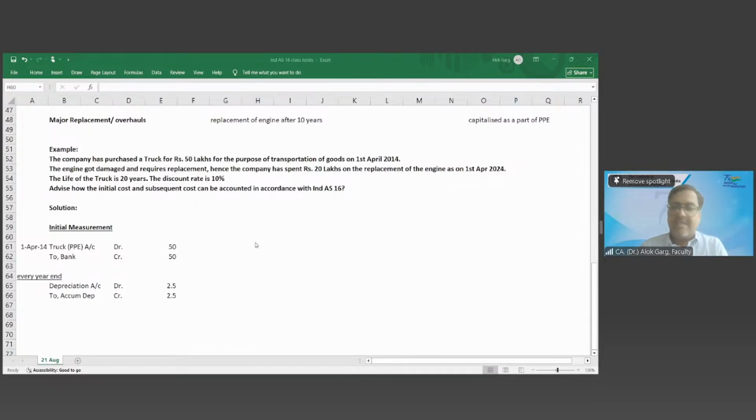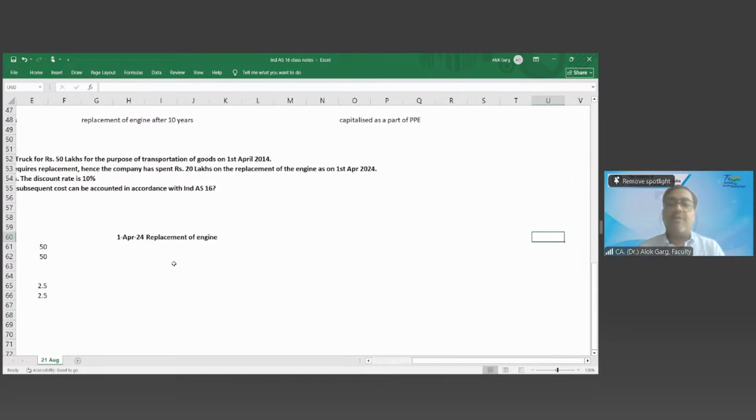So friends, in this case, on 1st April 2024, there is a replacement of engine, right? Now, what is the concept for replacement of engine? What is the concept in case of replacement?